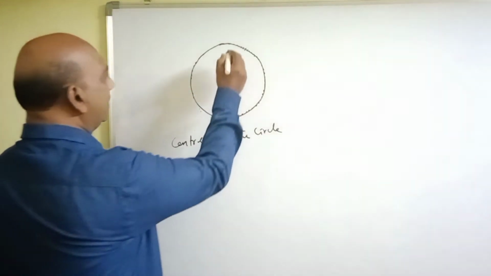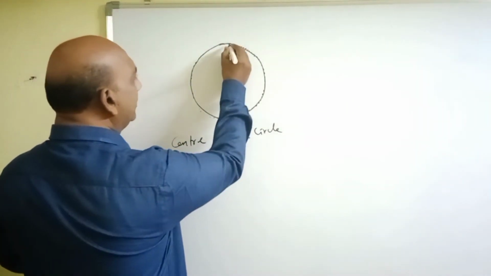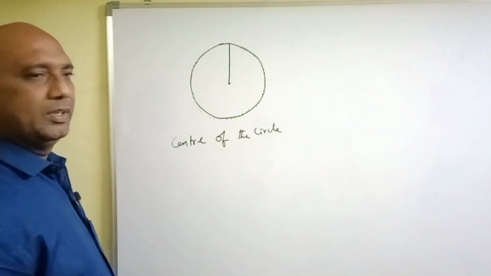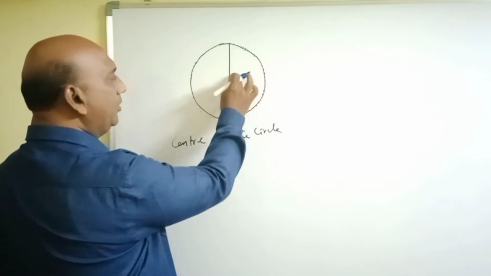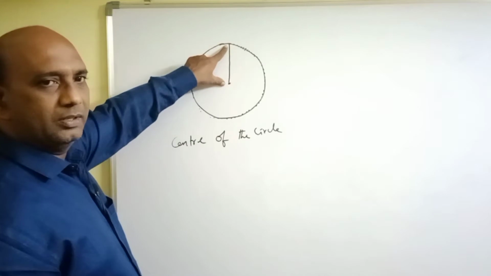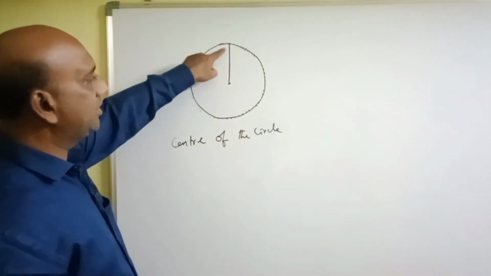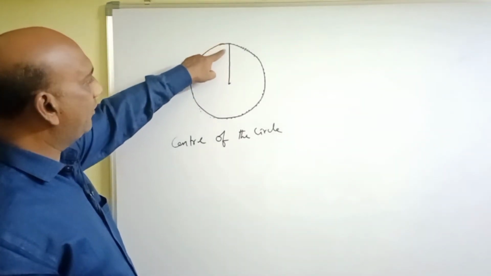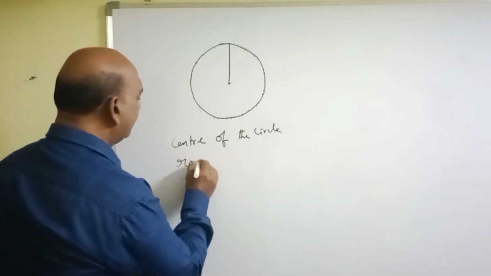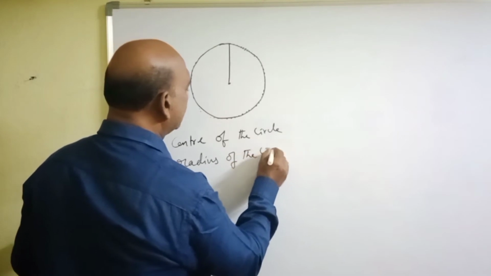So, let us take a point on this circle. Join this point to the center of the circle. This is the line segment formed by joining this point on the circle to the center of the circle. The length of this fixed distance is called the radius of the circle.